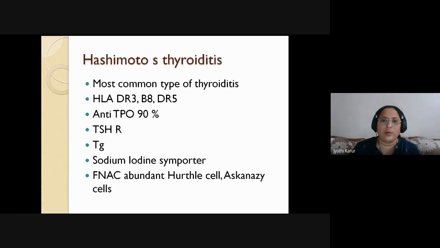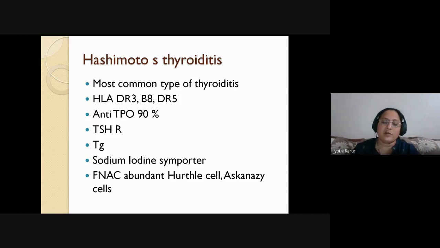Hashimoto's, most common type of thyroiditis. Initial hyper, later the patient will go into permanent hypothyroidism. It is autoimmune, auto destruction of the thyroid tissue. HLA DR3, B8, DR5. Okay. Anti-TPO antibodies are positive in almost 90% of the cases.